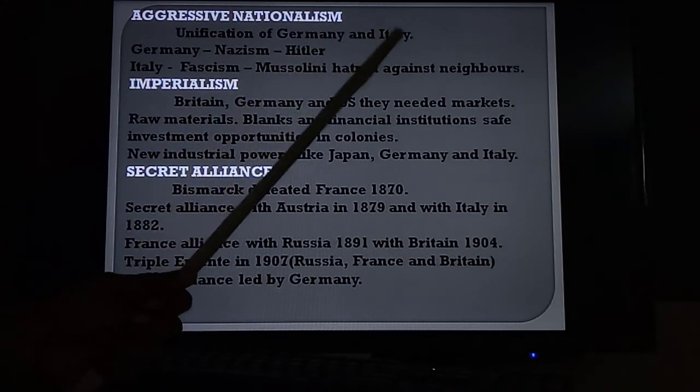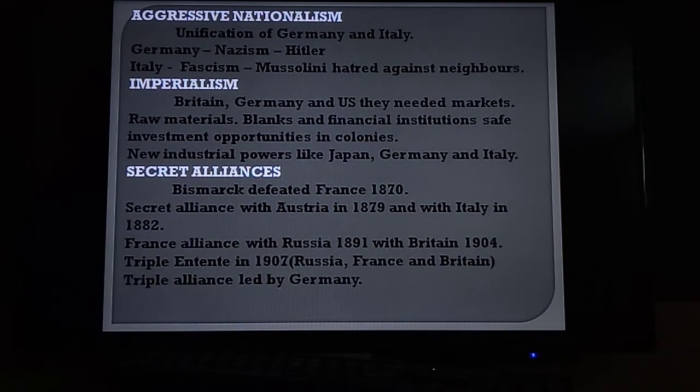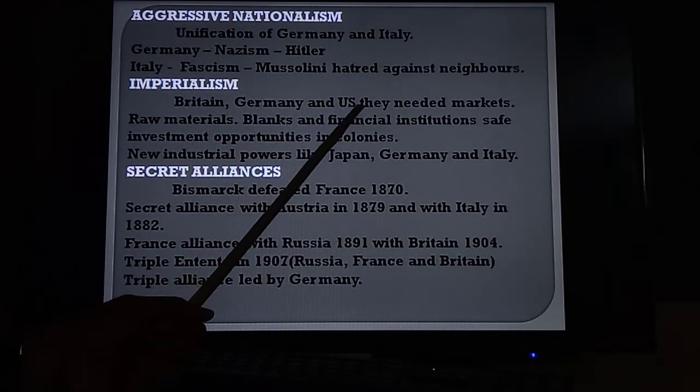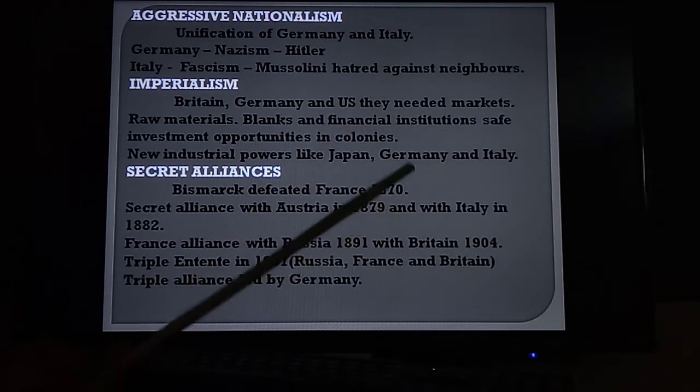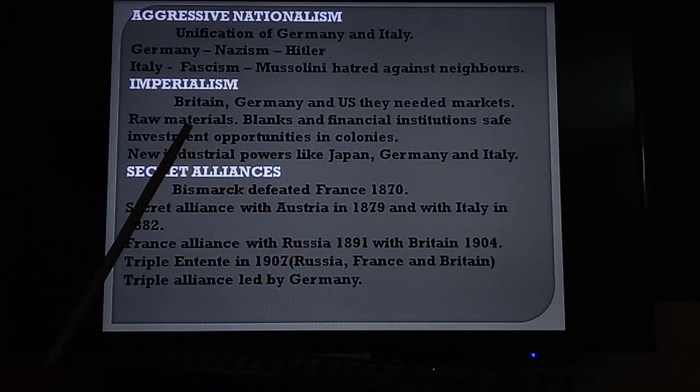Britain, Germany, USA, they needed markets. When they started industries, they produced many goods, so they needed markets. That's why they went to the developing countries, that means poor countries. What were the poor countries? African countries and Asian countries. That's why they sold their goods, which were produced in Britain, Germany and USA, there. They got huge profits. In this way they also needed raw material. So again they purchased the raw material in the same countries.